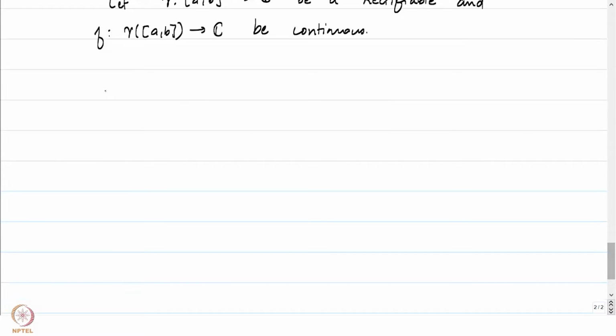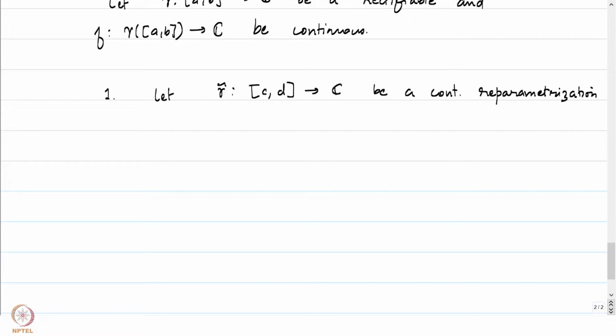So the first property is about how the integral is defined up to reparameterization. Let gamma tilde from [c, d] to C be a continuous reparameterization of gamma.